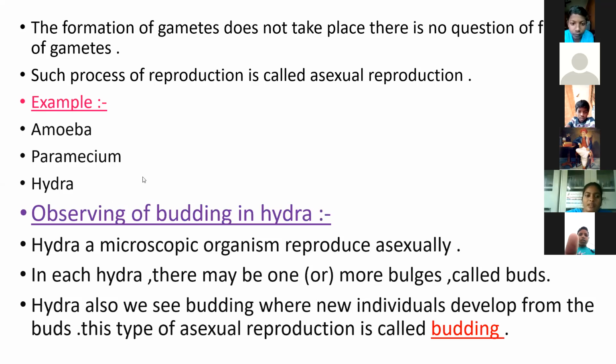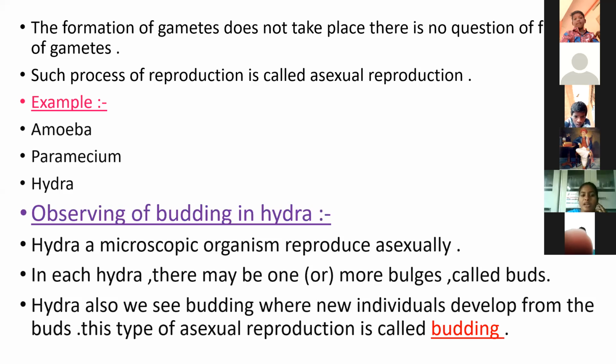Next, observing budding in hydra. Hydra is a microscopic organism. It reproduces asexually. It is very minute. We cannot see it with our naked eye, we can only see it with the microscope.